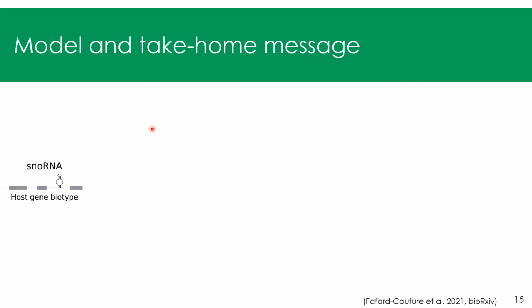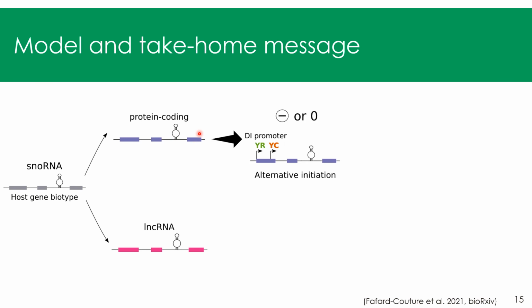So to conclude, I would like to present you a model in which it all starts with the snoRNA within its host gene. The first big separation is whether the host gene codes for protein or not. We saw that most protein-coding host genes are anti or non-correlated with their embedded snoRNA, and that they mostly harbor dual initiation promoters, which gives the opportunity to create an alternative initiation of transcription.